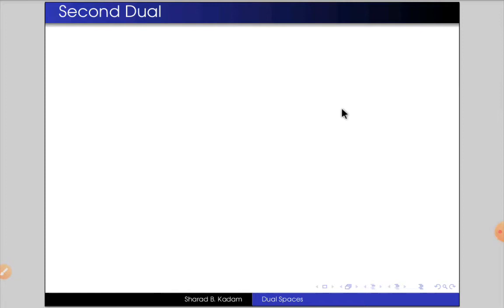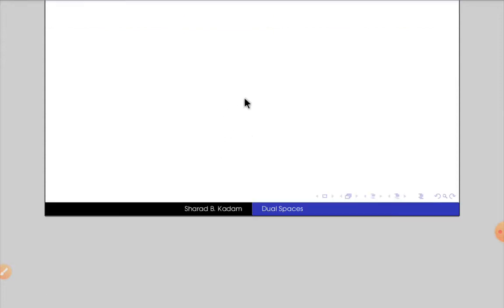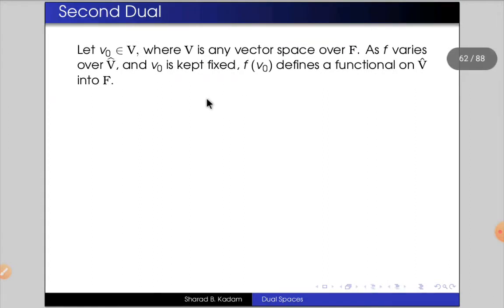In the previous lecture I discussed the dual space of a vector space. In this lecture I will define the second dual and prove a lemma. So let's begin with the definition of the second dual.